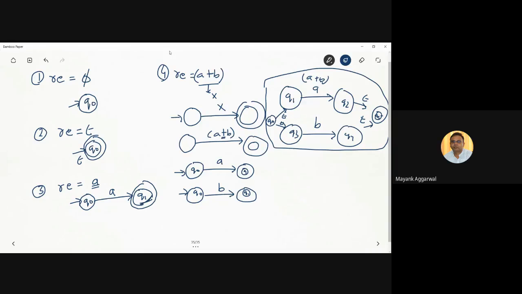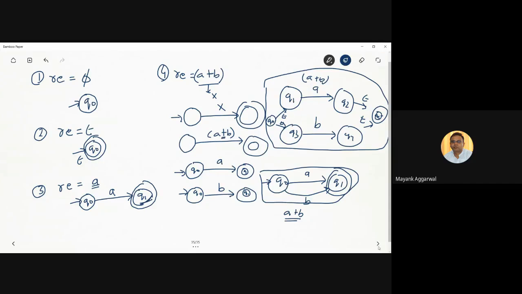But how can we do the same thing without epsilon? In this arrow, there should be two paths, A plus B, and both are parallel paths. One path is this, another path is this. On one path A should come, on another path B should come, and getting either we reach the final state. So this becomes the final state, and this is the initial state starting with an empty arrow. This becomes the finite automata to represent A plus B.